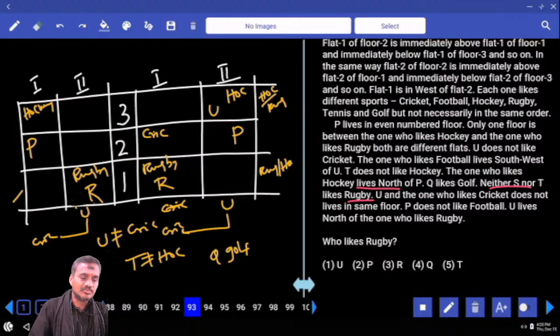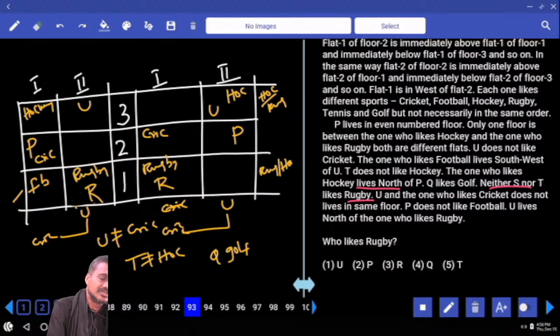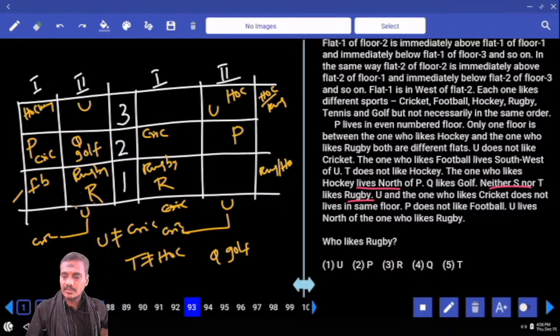And P does not like football. Football is ruled out for P. If football is here and P does not like football, football cannot be at this place. As football cannot be here, then football must be there. P does not like football. U and cricket, then hence where should this cricket be? Cricket must be here. If cricket is here, U is there. And if U is here, then Q, golf, must be this.